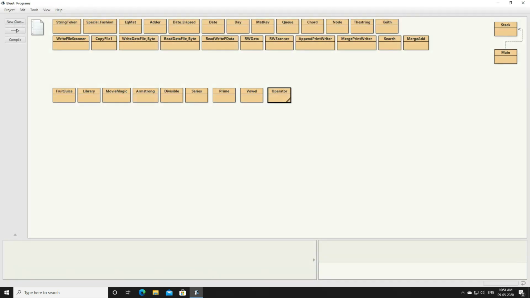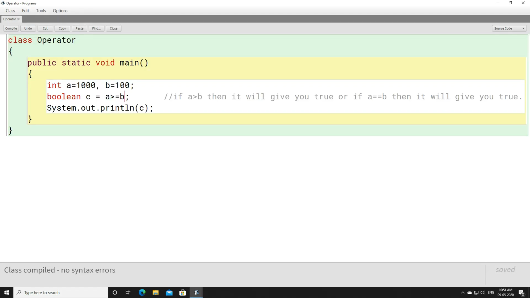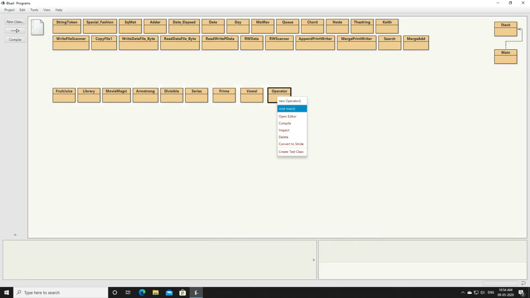true. The next one, if we make both the same, a and b both are equal, let us compile this program and execute. Yes, both are equal. Again you will get true.